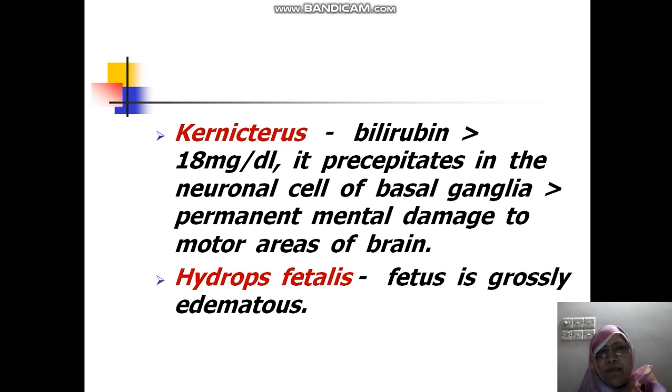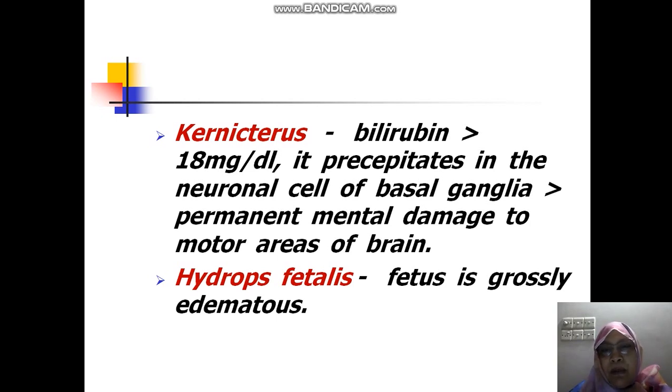Now another clinical feature is kernicterus. Kernicterus is related to bilirubin level. When there is more hemolysis, the bilirubin level will be more, and when it exceeds 18 milligram per deciliter, then this bilirubin will cross the blood-brain barrier and precipitate in the basal ganglia and cause permanent damage of this motor area.